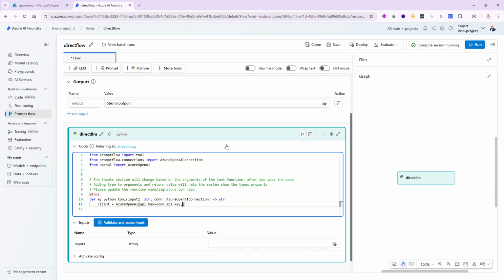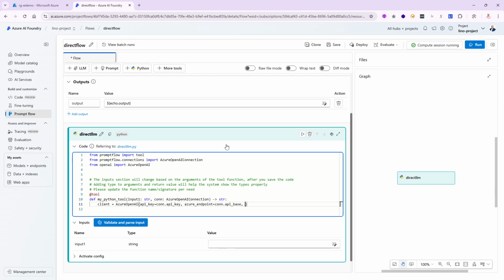There you go. And then the second one, we'll say api_base. Actually, they changed that in the latest version. It's not called api_base anymore. If you're using OpenAI, yes. If you're using Azure OpenAI, it is not called that. As of 1.0, that stopped working, so it's going to be called azure_endpoint, only for Azure. And then we're going to say this is con.api_base.